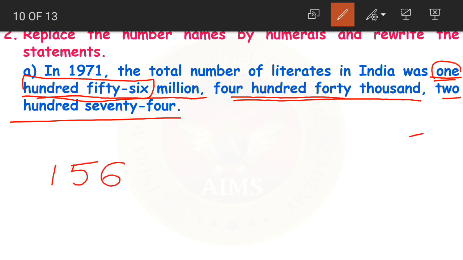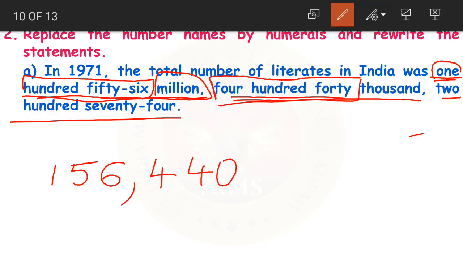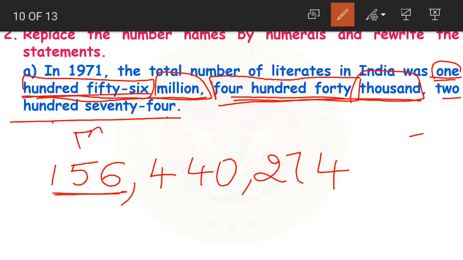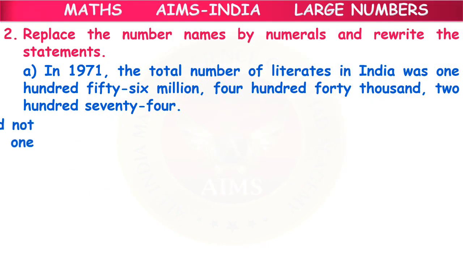156 is in which place? It is in millions period. So the period is completed here. Put a comma. Then we have 440,000. 400. 4 in the hundreds place. Then 40. 440,000. Again here the thousands period is completed. So put a comma. 274. That's it children. Understood? 156 is in the millions period, 440 in the thousands period. Then lastly we have 274. This is how we write the number name. Isn't it easy? Yes.